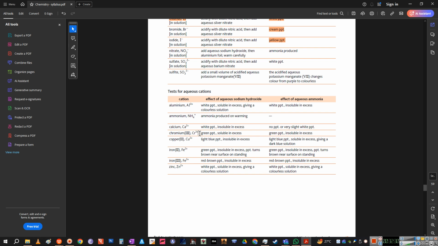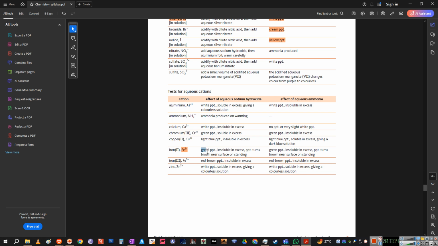Okay. For chromium, you will get green precipitate, which will be soluble in excess, again in sodium hydroxide, right? Copper की बात करेंगे, तो it will create a light blue precipitate, which will be insoluble in excess sodium hydroxide, right? Now for iron, positive 2. Remember, iron has two states, so they both behave differently and they both have different colors. Plus 2 is associated with green compounds usually, and plus 3 is associated with red compounds. So definitely the plus 3 is the one that we call rusting, right? Not the plus 2. Plus 2 is iron oxide, which actually prevents rusting, right? And plus 3 is the one that causes rusting to continue, right? Zang jo lagta hai lohe ko, that is the plus 3 one, and the one that we put a paint on to prevent rusting is actually the plus 2 one, okay?